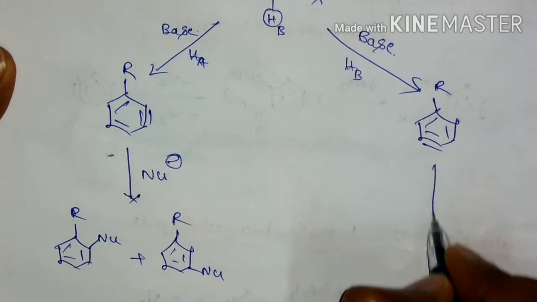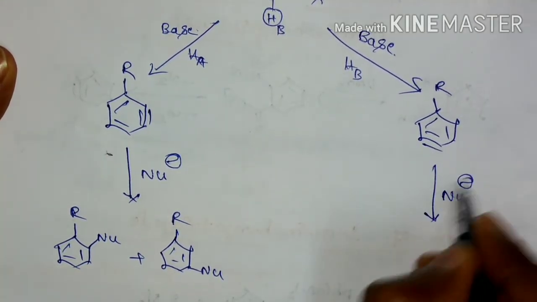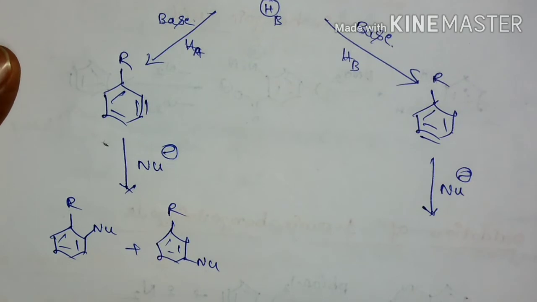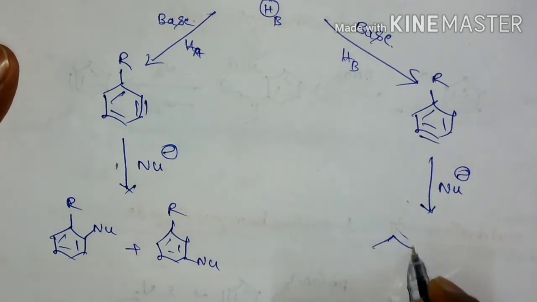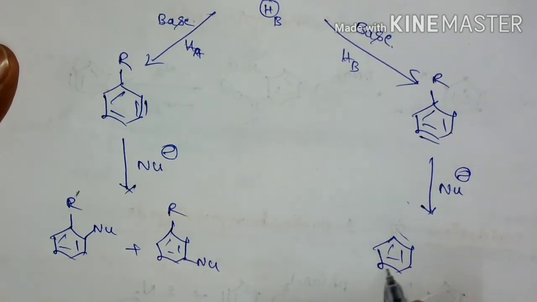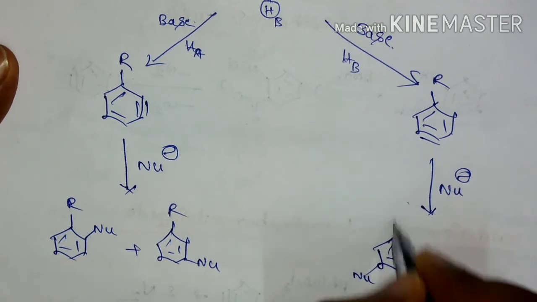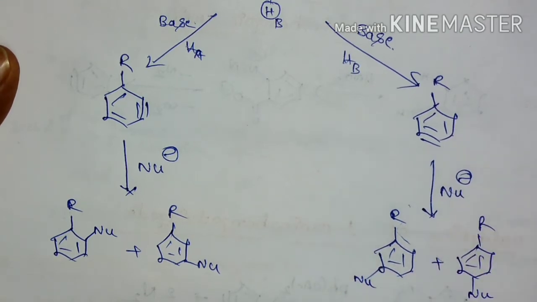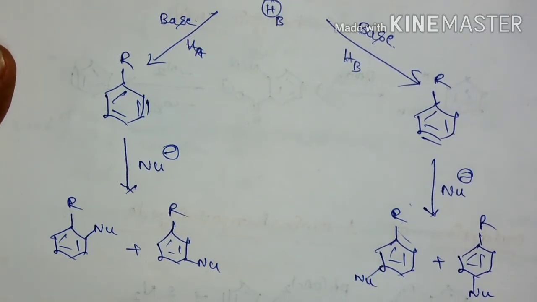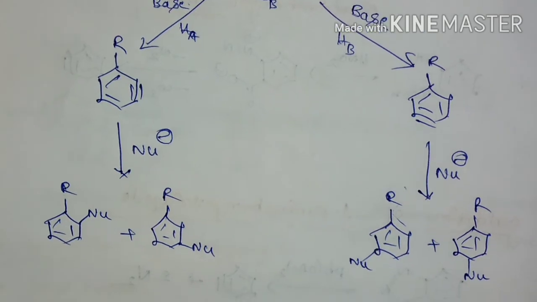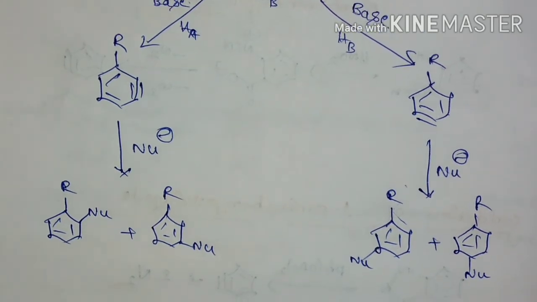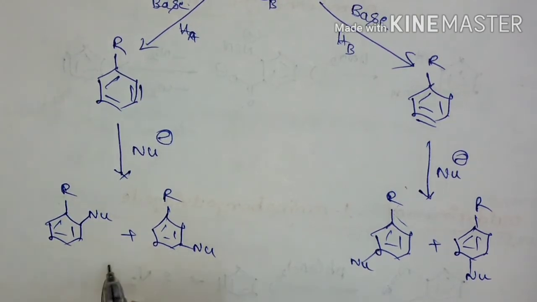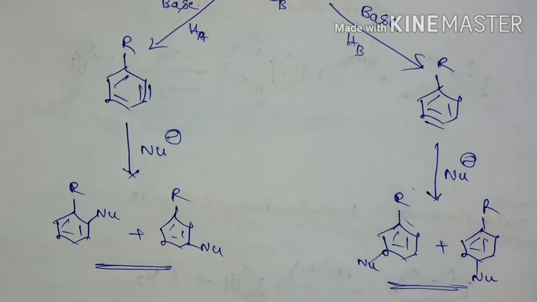If this benzyne reacts with a nucleophile, then I am going to get this product as well as this product. So if an electron releasing group like an alkyl group is present, I am going to get a mixture of products.